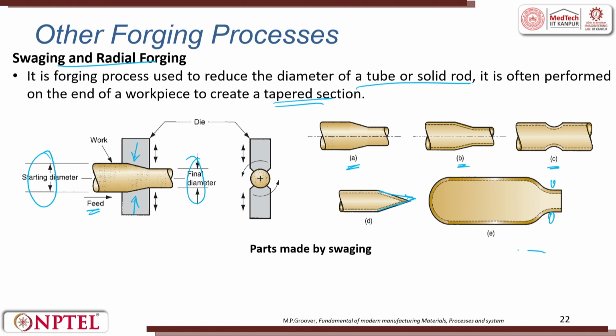So, initially it will be like this, right? It will be like this. Now, you do swaging and you try to reduce this diameter. It will be like a bottle. So, swaging and radial forging is an interesting process which is part of closed die forging.